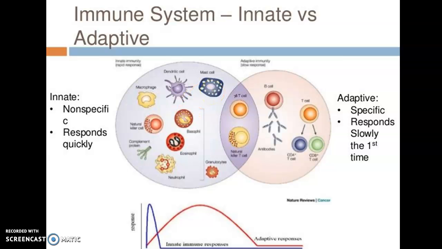They are involved in allergic reactions. Apart from this, the cells involved in adaptive immunity are T cells and B cells. And in some cases the natural killer cells also play a role in adaptive immunity.